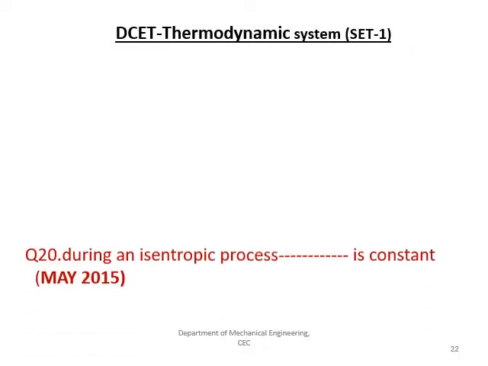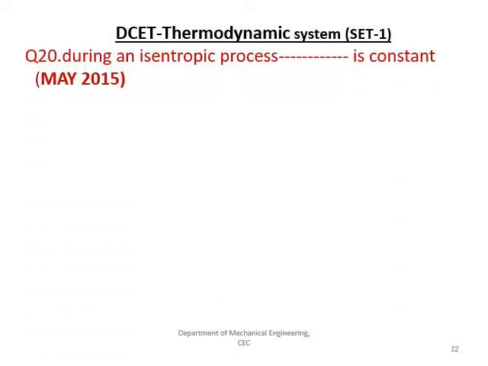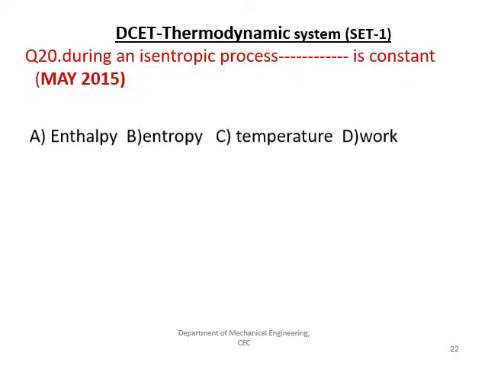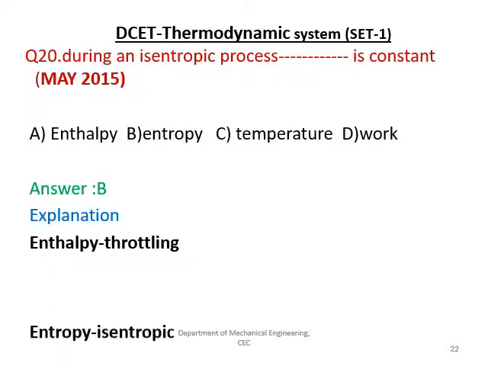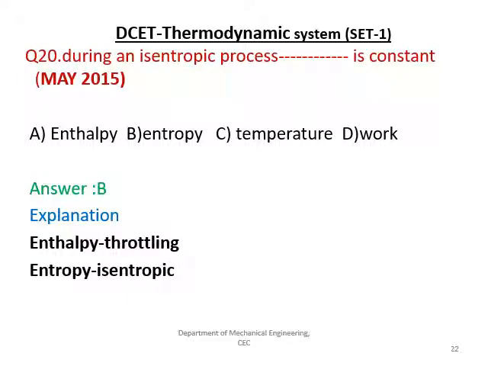The next question is, during which process the entropy remains constant, or during an isentropic process what is constant? The given options are enthalpy, entropy, temperature and work. During an isentropic process, entropy remains constant. Enthalpy remains constant during throttling, and if the temperature remains constant, that is called an isothermal process.